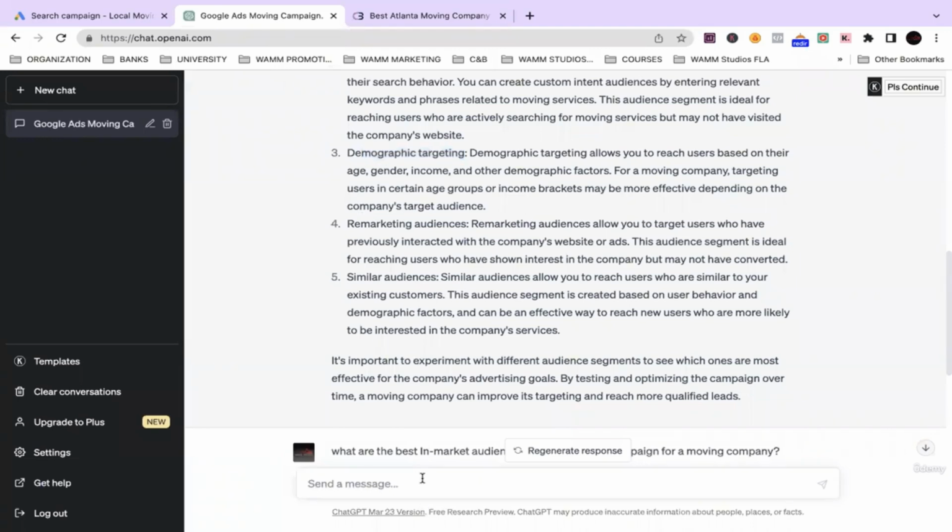All right, so let's ask ChatGPT, what are some good keywords?